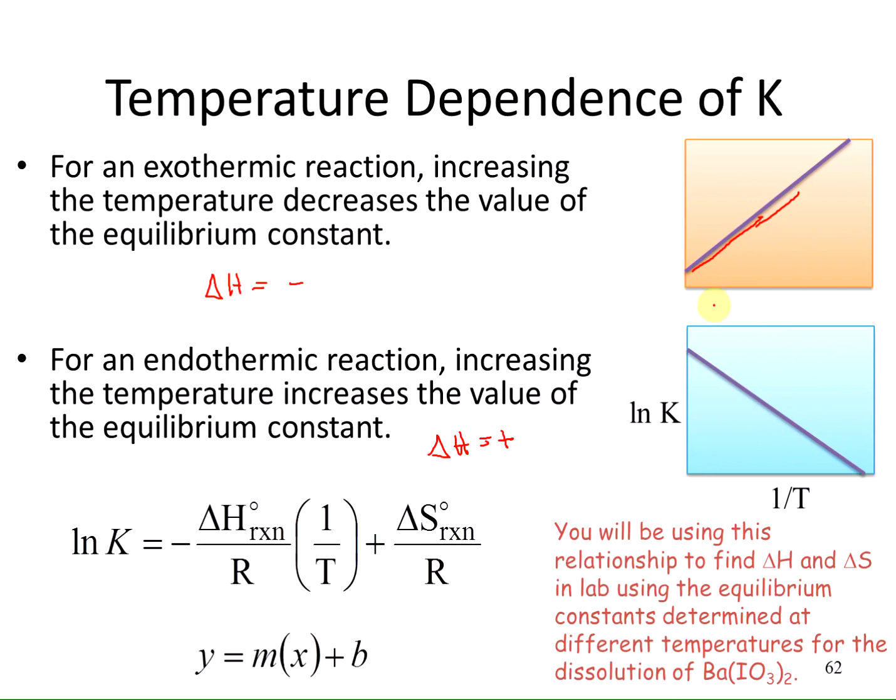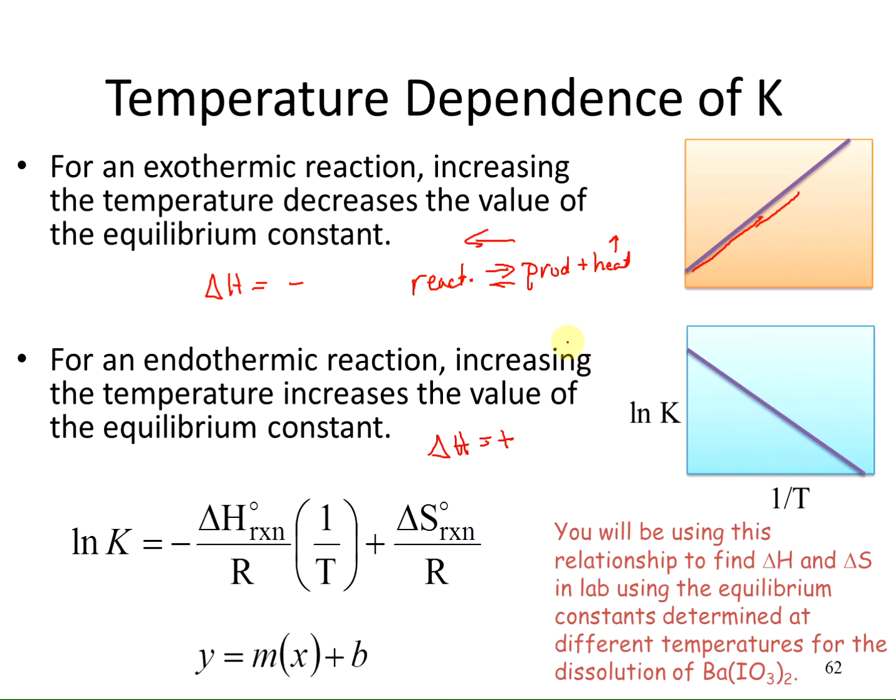So increasing the temperature of an exothermic reaction, let's say we have our reactants going to our products, and heat would be a product. Increasing the heat should cause the reaction to shift to the left to produce more reactants, so the K value will get smaller.